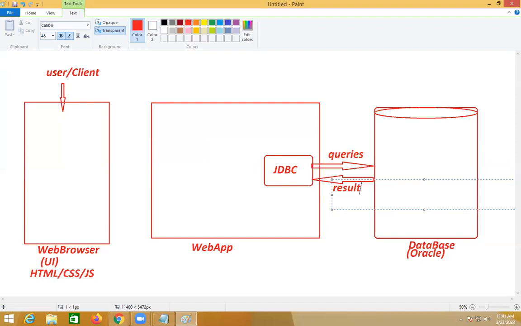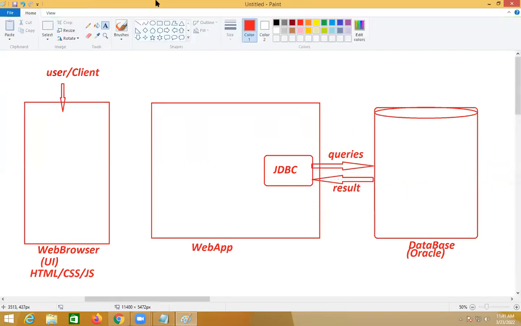I am a Java developer or full stack Java developer. A Java developer will write Java programs. That Java program should run the queries. That is the only concept. For that, we take the support of JDBC. JDBC will support you to interact with the database product.